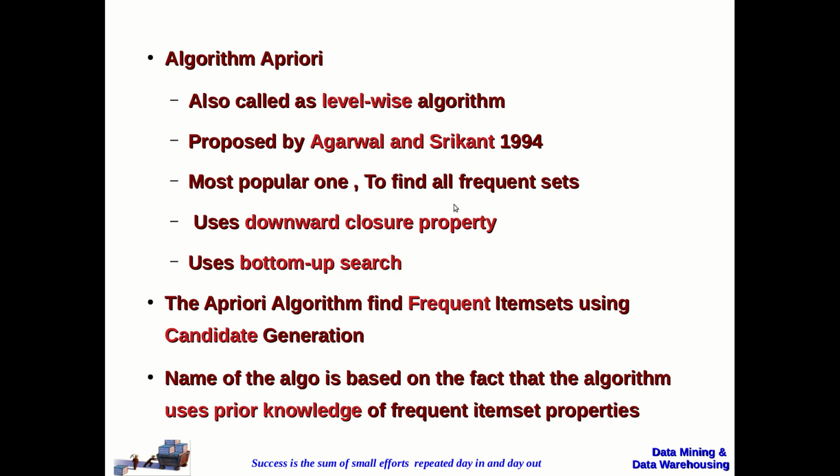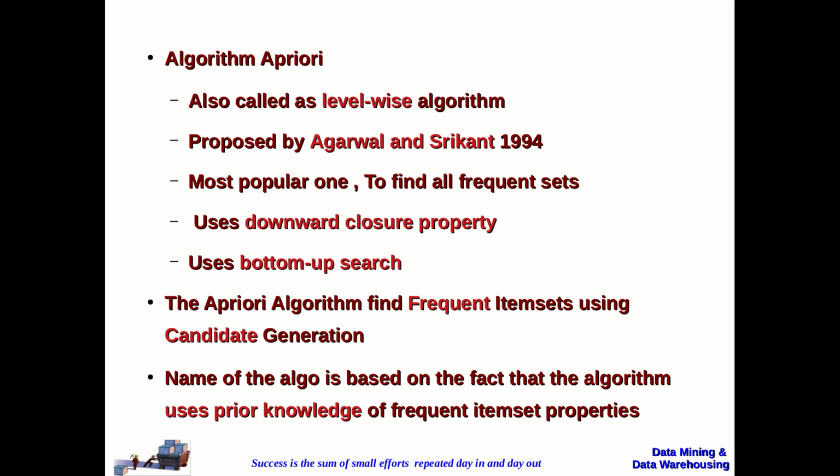And this algorithm uses the downward closure property which we discussed in our previous session. And this uses bottom-up search method. And this algorithm finds the frequent item sets using the candidate generation.